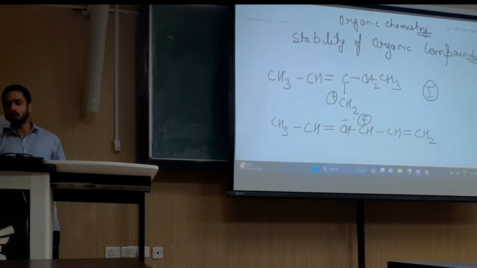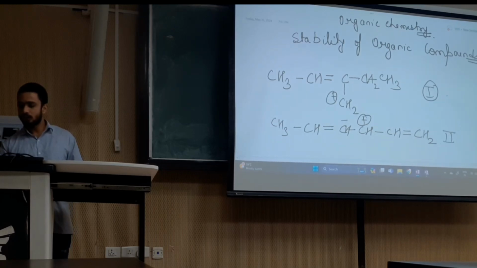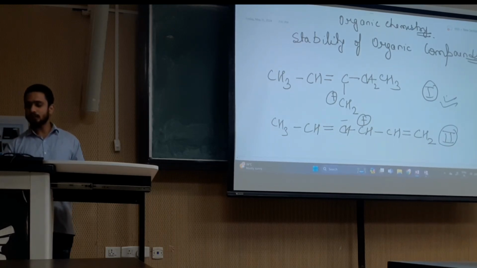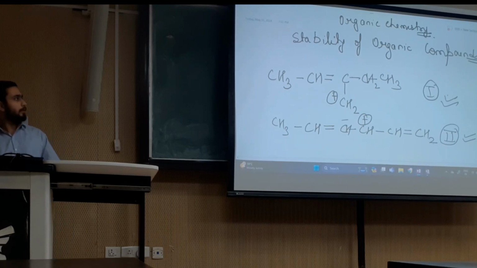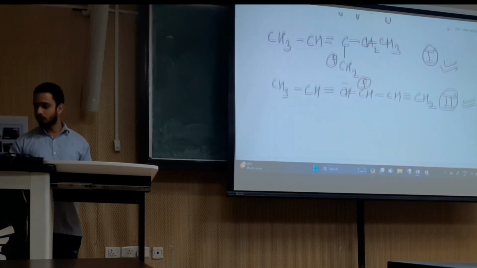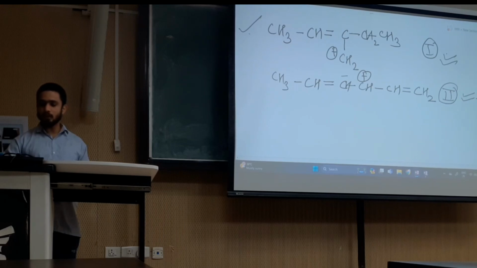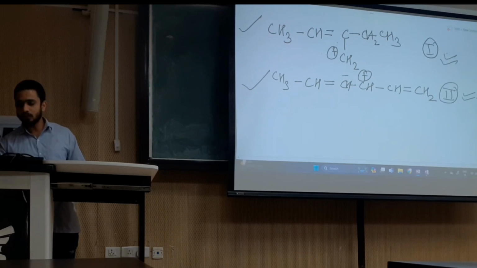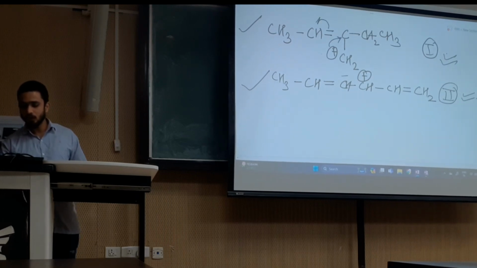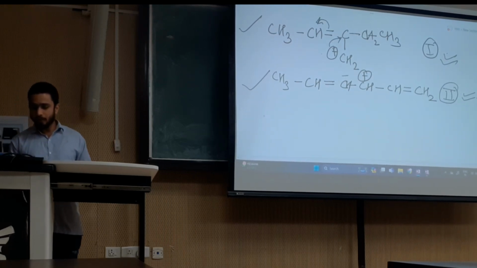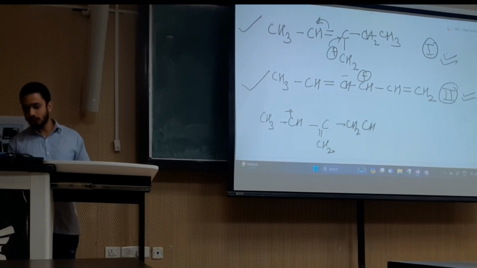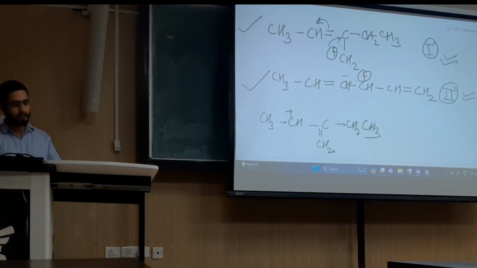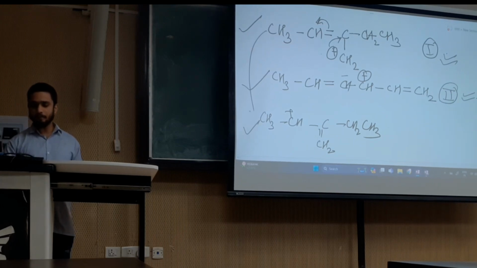So there are two compounds. This is the first organic compound and this is the second organic compound, and we have to tell which of these two is more stable. This one or this one? We can clearly see this plus charge is doing resonance here. The compound formed is CH3 CH plus C double bond CH2 CH2 CH3. So when it does the resonance, this structure will be formed from the first organic compound.